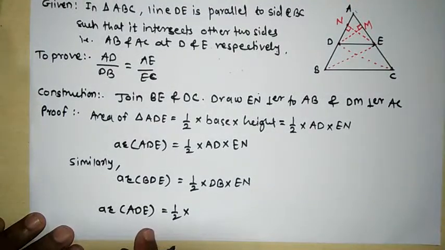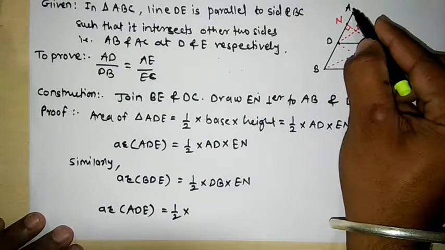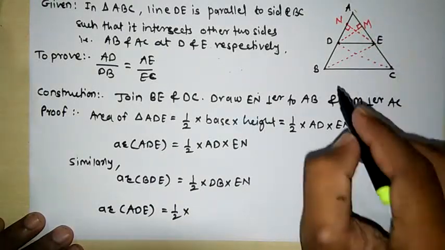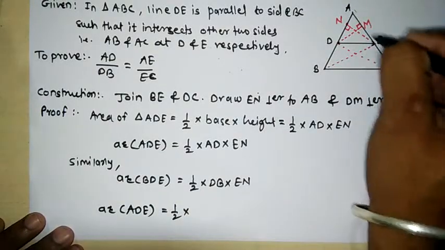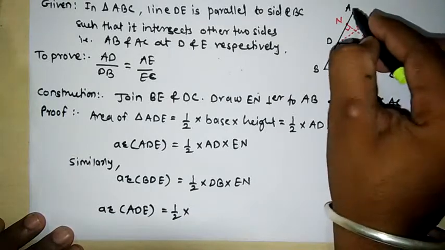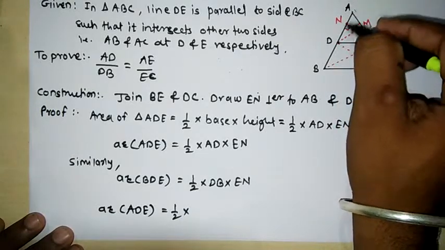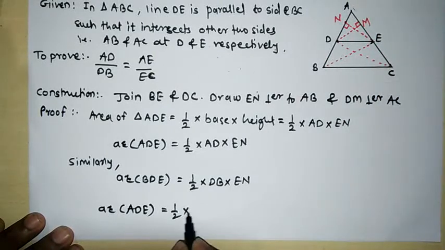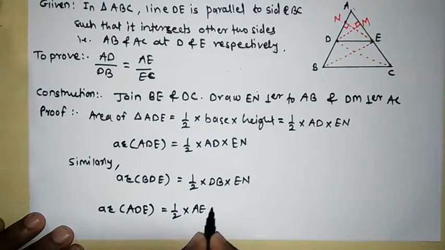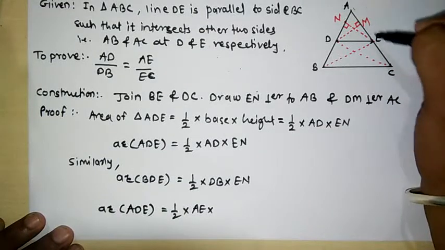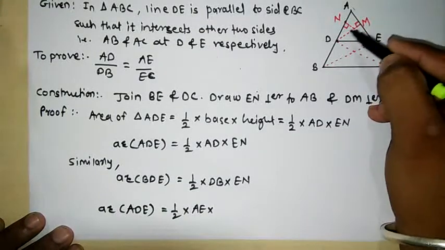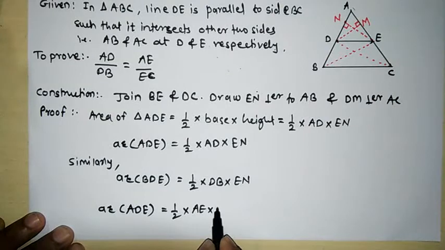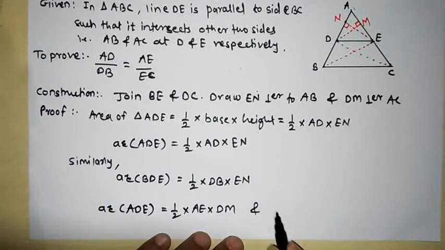We have to find the area of triangle ADE. This time we have to consider the base as AE. First time we considered AD as a base. In the second time we consider AE as a base. If we consider AE as a base, then the height will be DM. So the area is half into AE into DM.